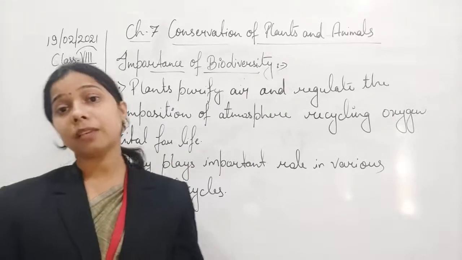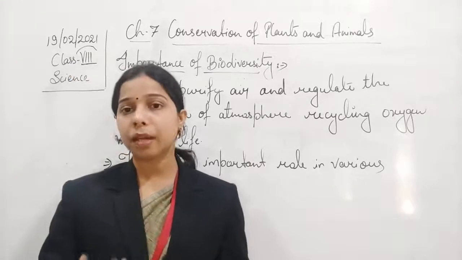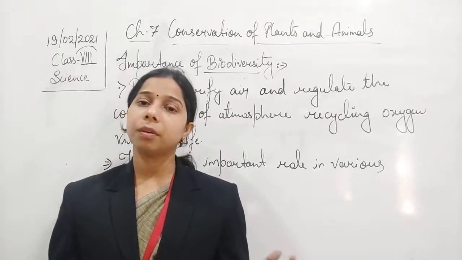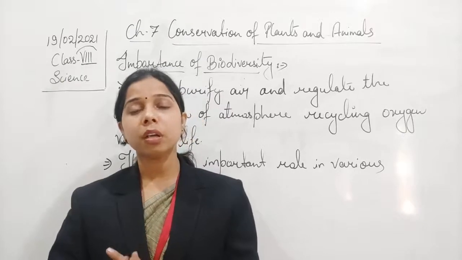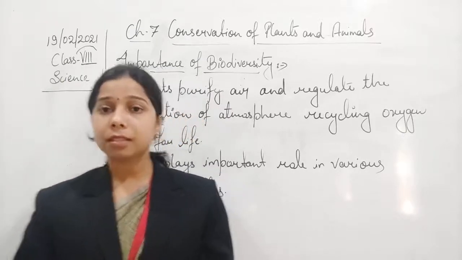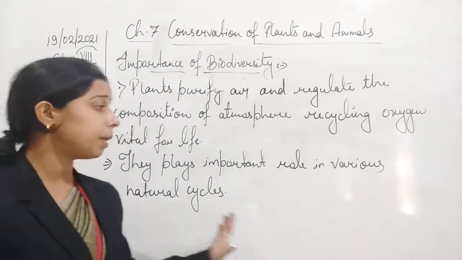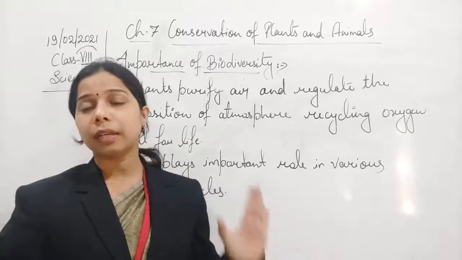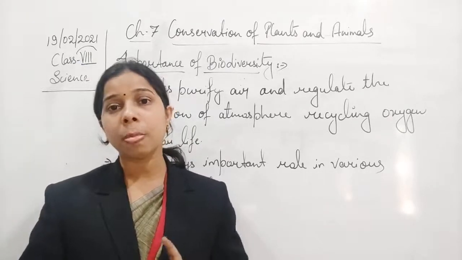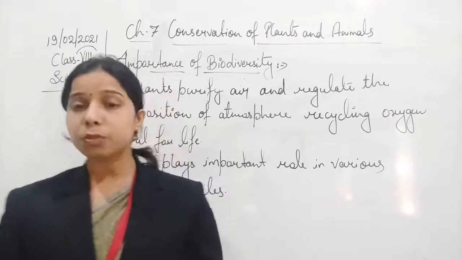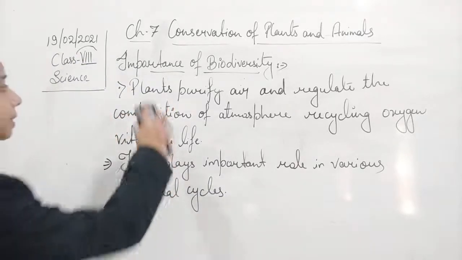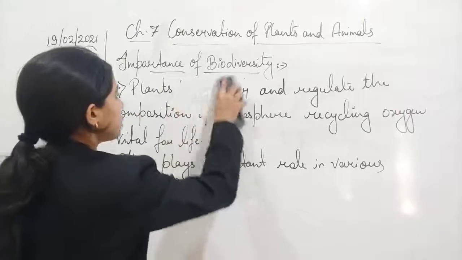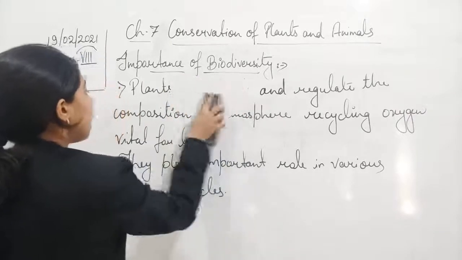Then the carbon cycle, which includes the conversion of carbon dioxide. Even in the oxygen cycle, the oxygen will be used by the plants. So we can say that plants take part in all kinds of natural cycles. So this is why we can say that it is important. The other thing about plants is that plants absorb greenhouse gases.